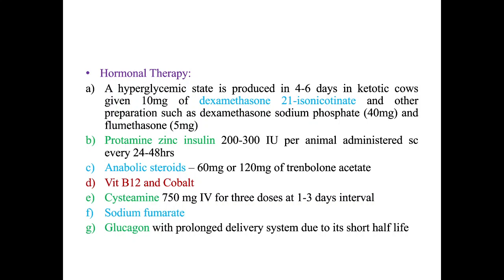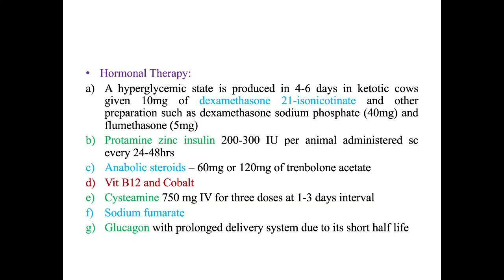If the particular area has cobalt deficiency and the animal is not getting vitamin B12 properly, you can give vitamin B12 and cobalt to the animal to have proper glucose. Then there is another therapy, cysteamine, 750 milligram IV for 3 days, with doses at 1 to 3 days interval.